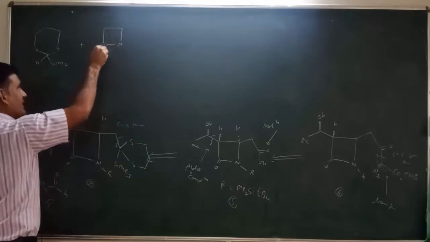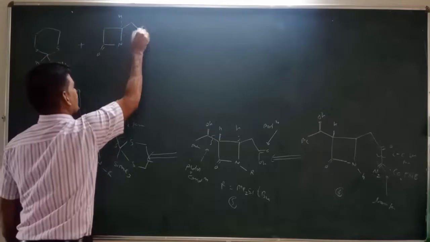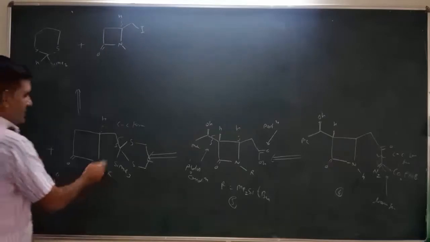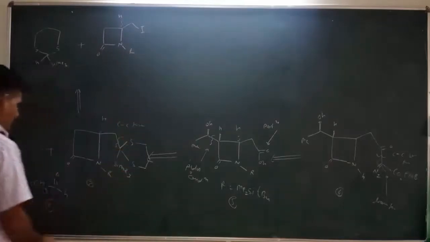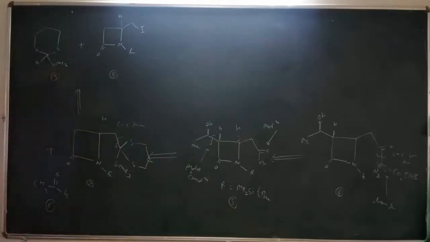Here is the carbon substitution, this is the hydrogen, and then CH2, this is iodine, and the substitution at this position is called the R group. So this R group will remain the same here. This is called intermediate number 8, and this is called intermediate number 9.